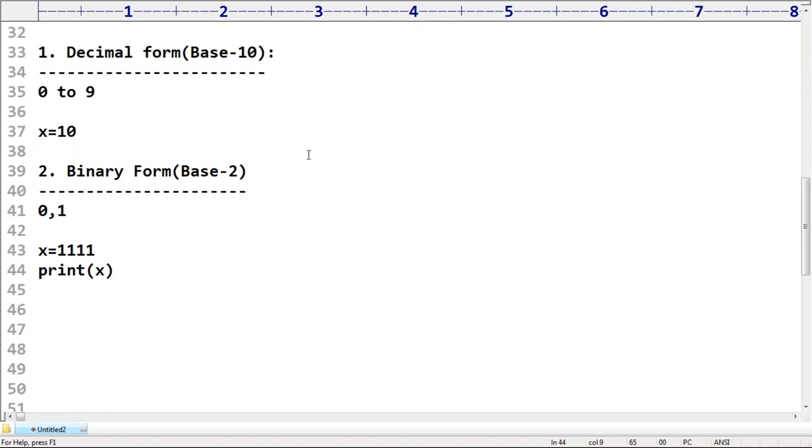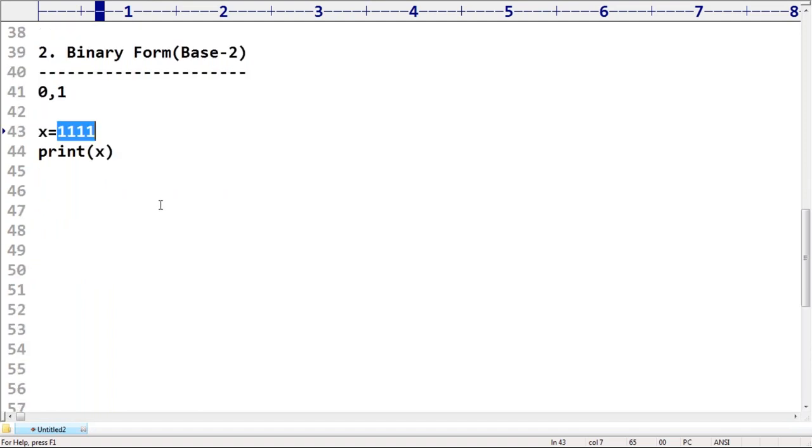What is the output we are going to get? x = 1111, print of x. Error? Why? What is the output by default we are going to get? Yes, the output is 1111 only. By default, it is treated as decimal only.